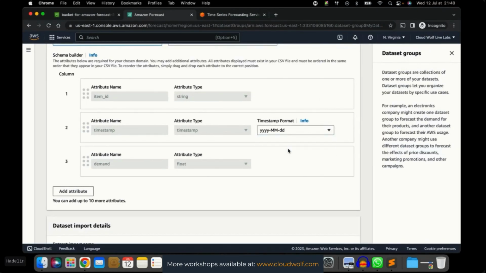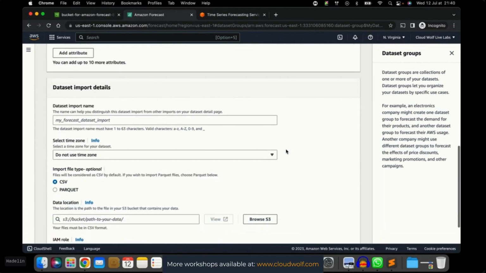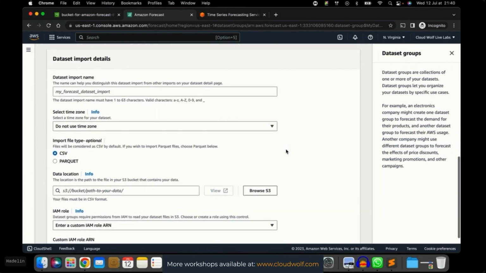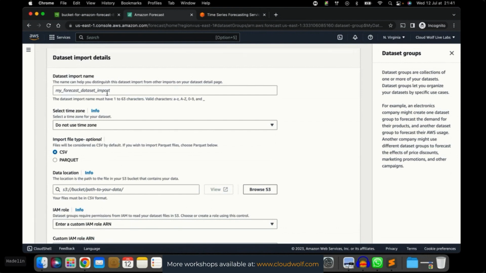We have to select this one because, of course, we don't have the hours, minutes, and seconds. So make sure to choose this as well. And there you go. Okay, great. Now let's move on to the next step, which is the dataset import details. That's basically where we have to import the data from S3.